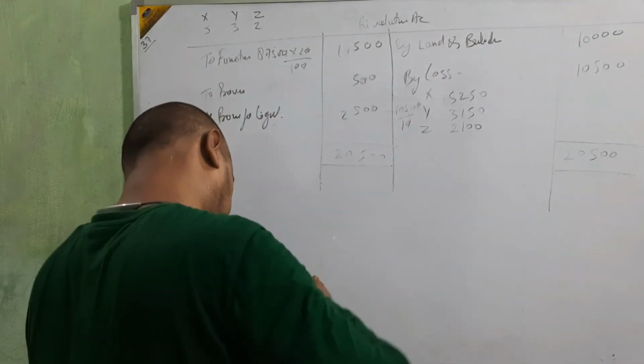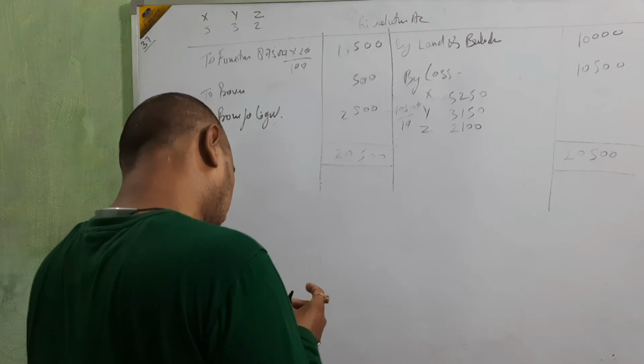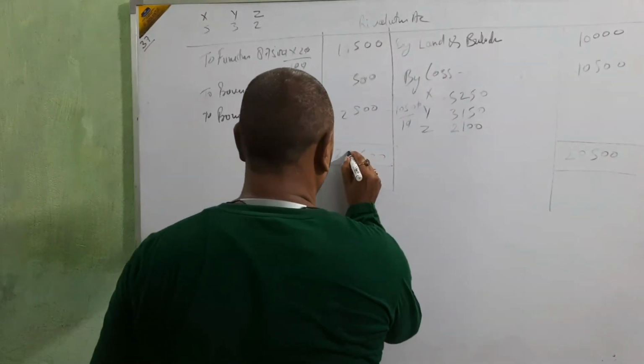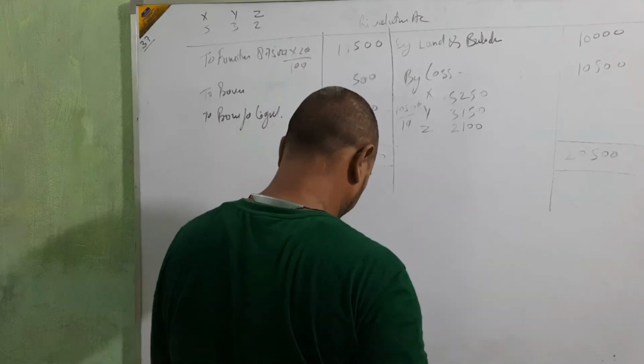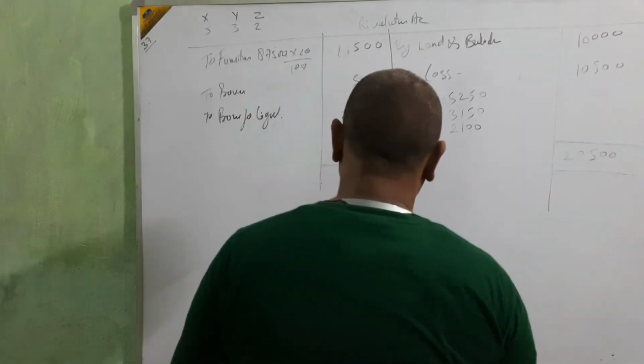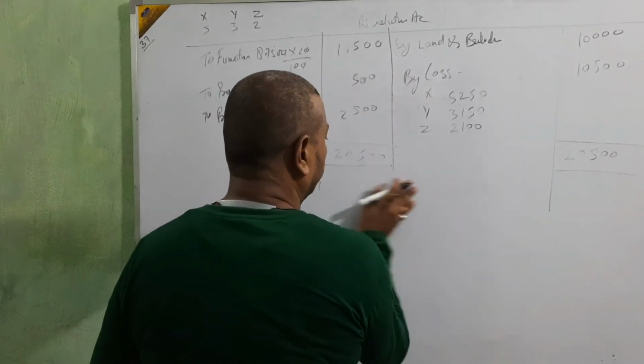Okay. Now going for the next. Distribute this, then go for the capital account.